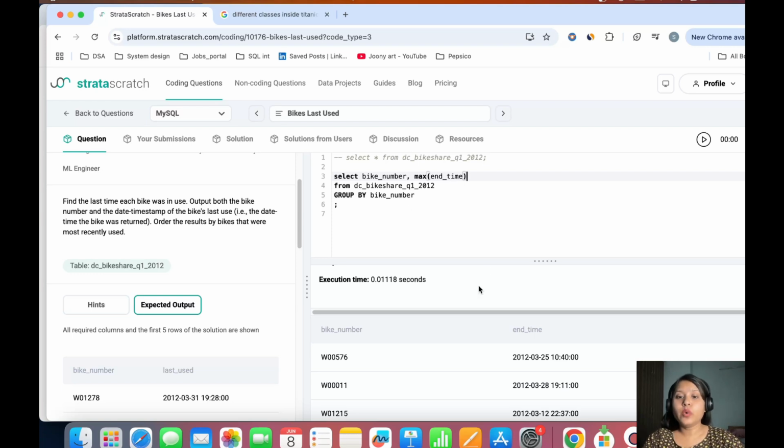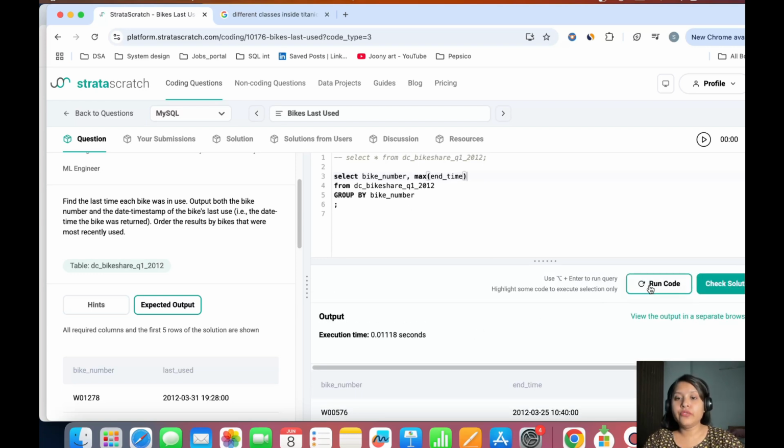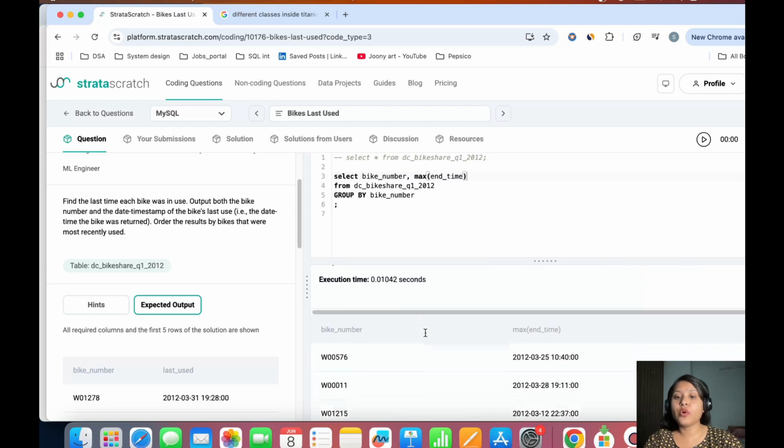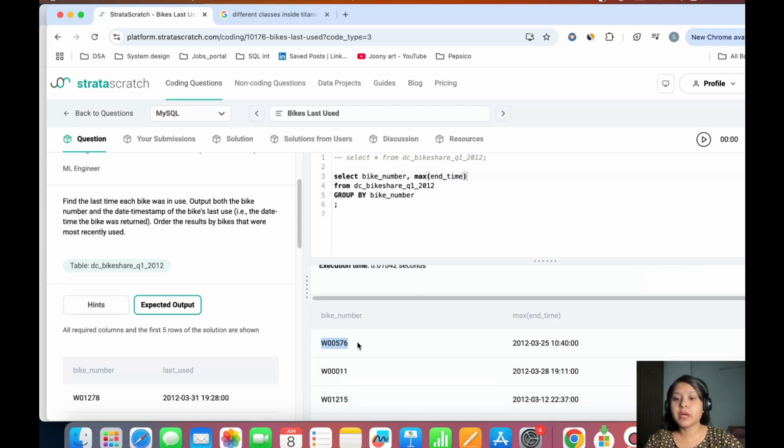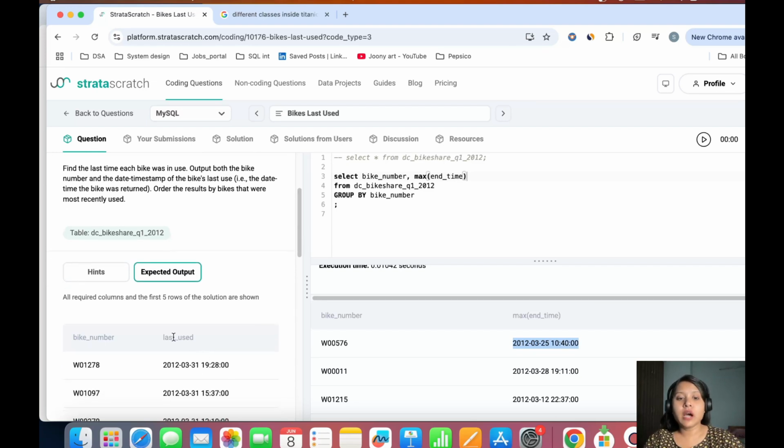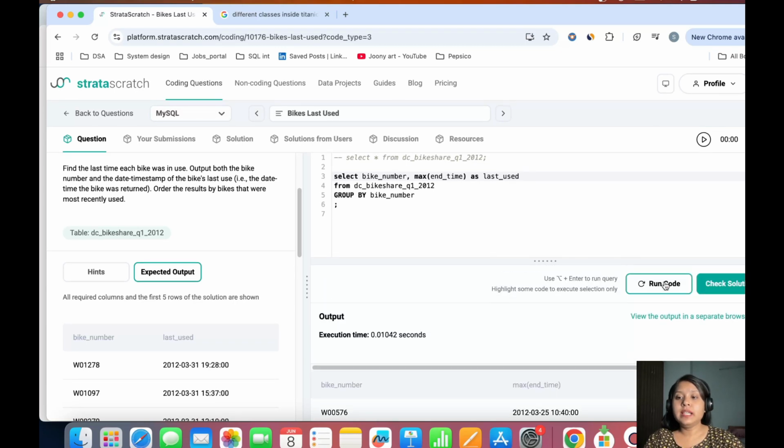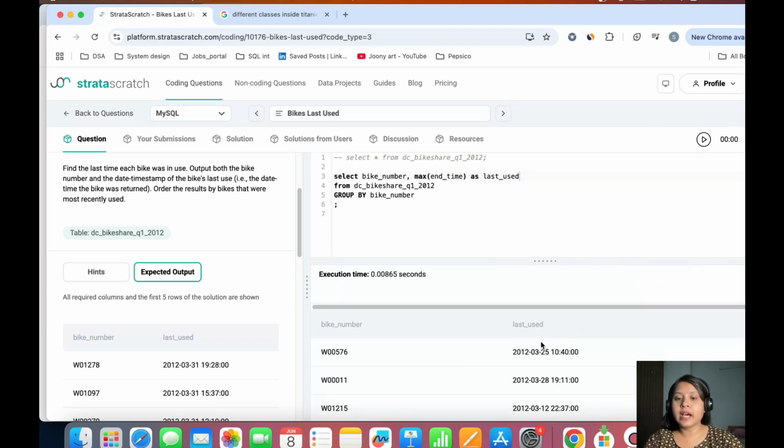If I run this query, it will give me the maximum end time for each bike. So for this bike, this is my maximum end time. However, if I see the output, I want the column name here to be last used. So what I will do is I will alias it as last used. Okay, so once I alias it as last used, I have this.